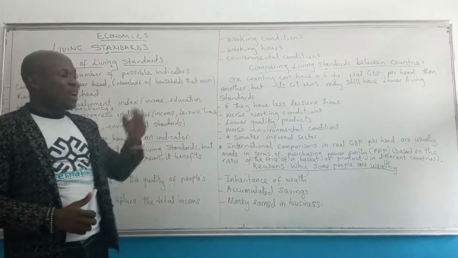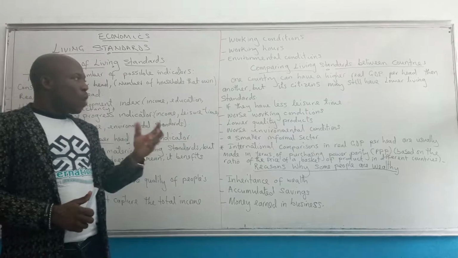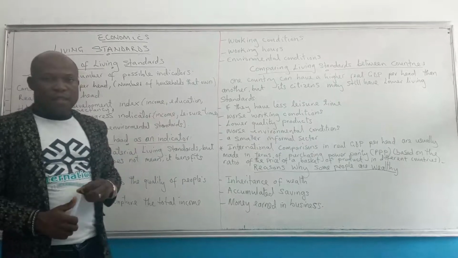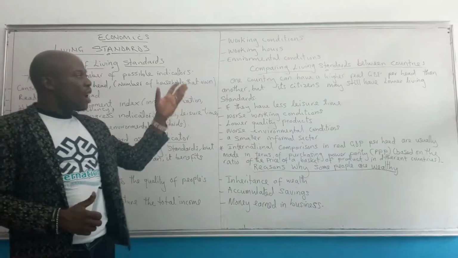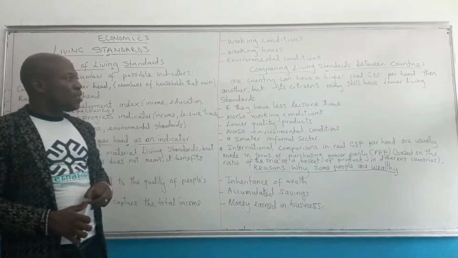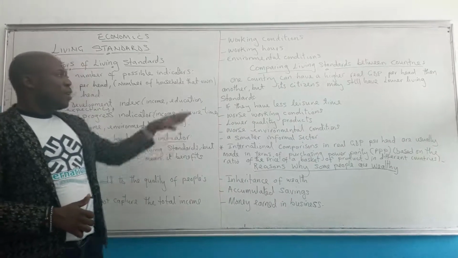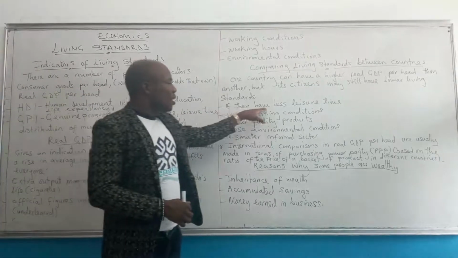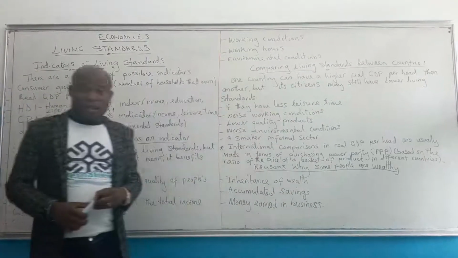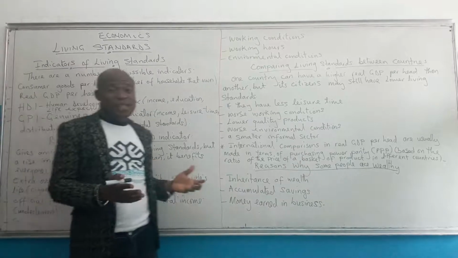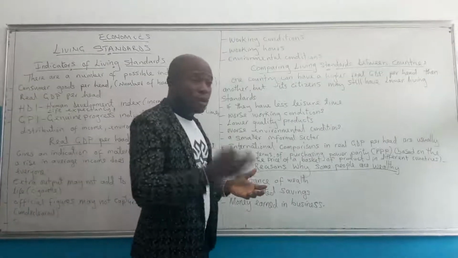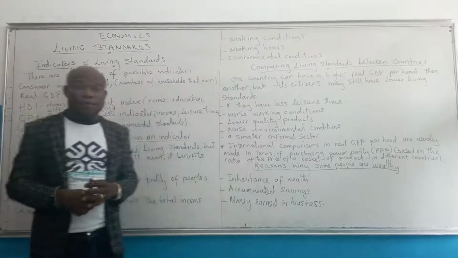Why will a country have a higher real GDP, but its citizens still have a lower standard of living? It might be because of less leisure time. The citizens work, and they don't have time to rest or relax.